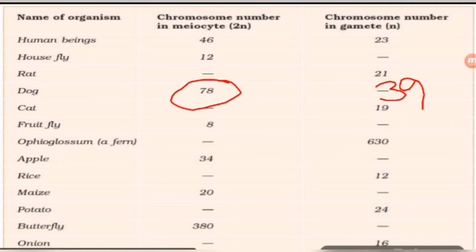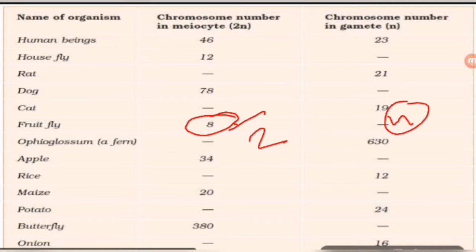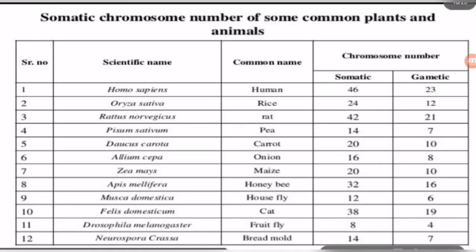39. Okay, so 39 will be the number of chromosomes in gametes. So in cat, 38 here. So in fruit fly, it is the meiocyte, so divided by 2, how much will it be? It will be 4. So just like this, you can calculate all over this chart. So let's go to the next chart. I have solved it completely, so you can take a screenshot and make your notes.